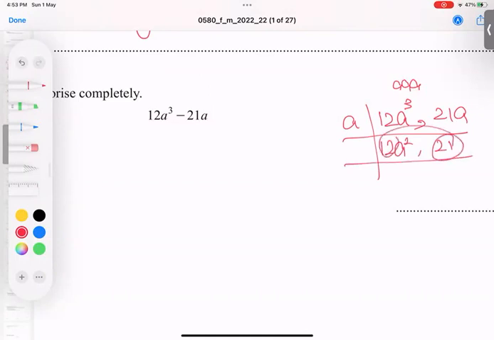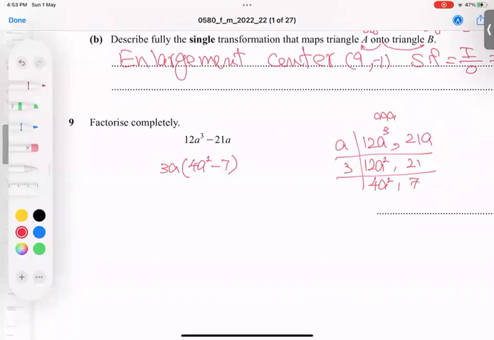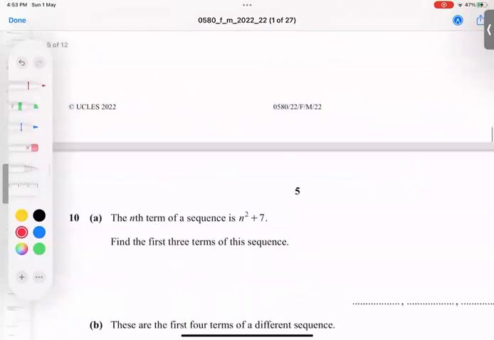Now both these numbers are divisible by 3. 3 4s are 12. 3 7s are 21. Further, we can't take common. So this 3 into A, I take common out. And these 2 values are left, so 4A square left and minus 7 left. So I believe you understood the way. Okay, clear. Let's go for next.